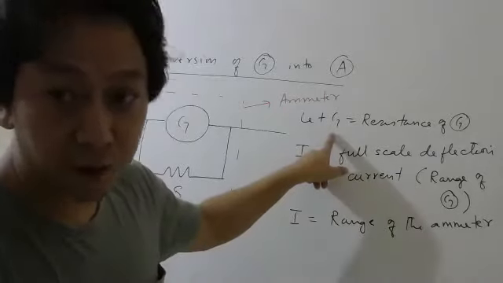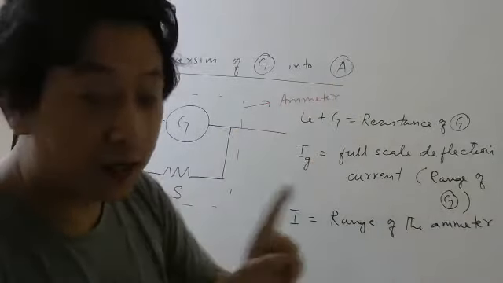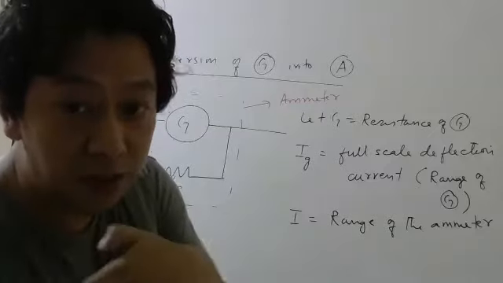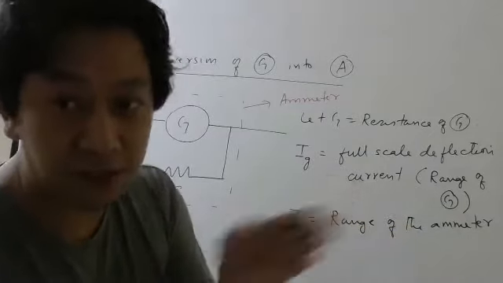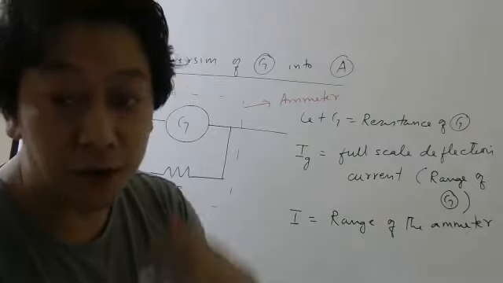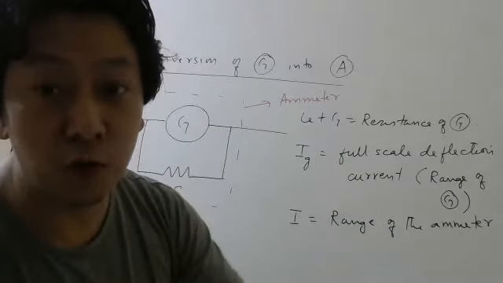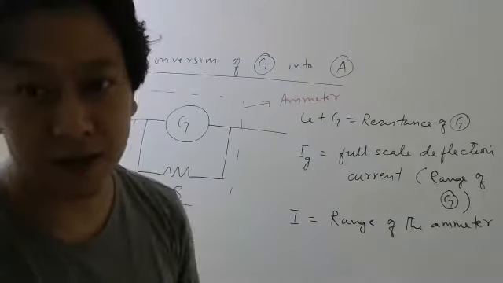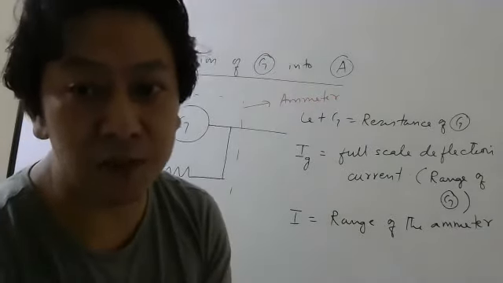Second, they should tell you the full deflection current required for the galvanometer. Then they have to tell you the range of the new ammeter, how much range you want, 10 ampere, 30 ampere, 50 ampere, that has to be mentioned.